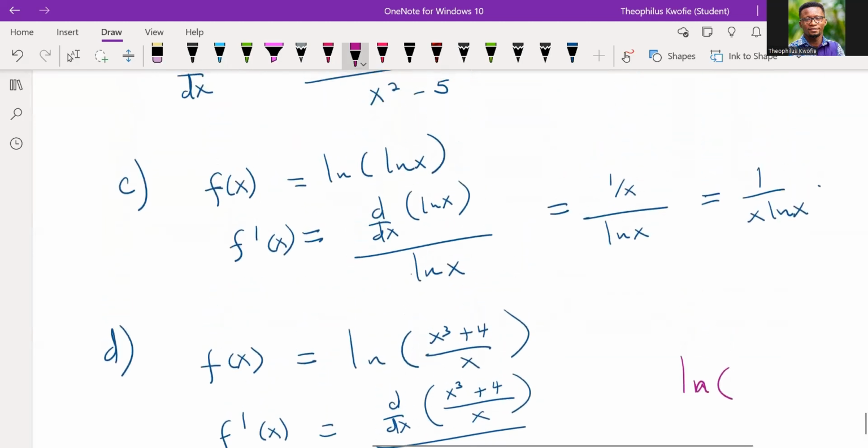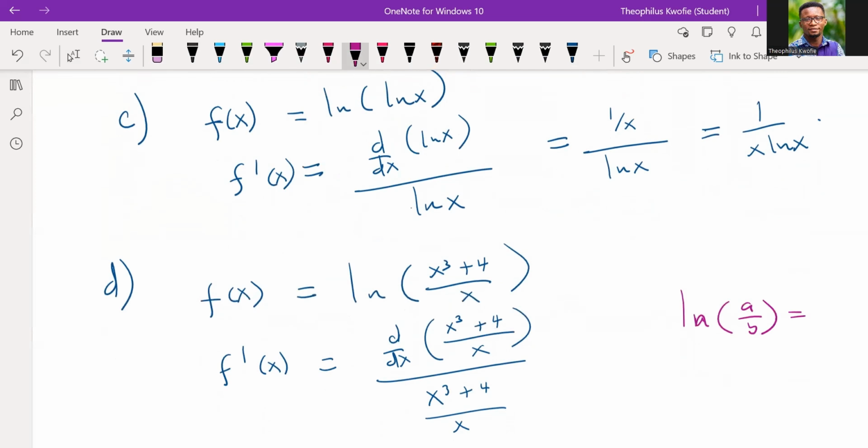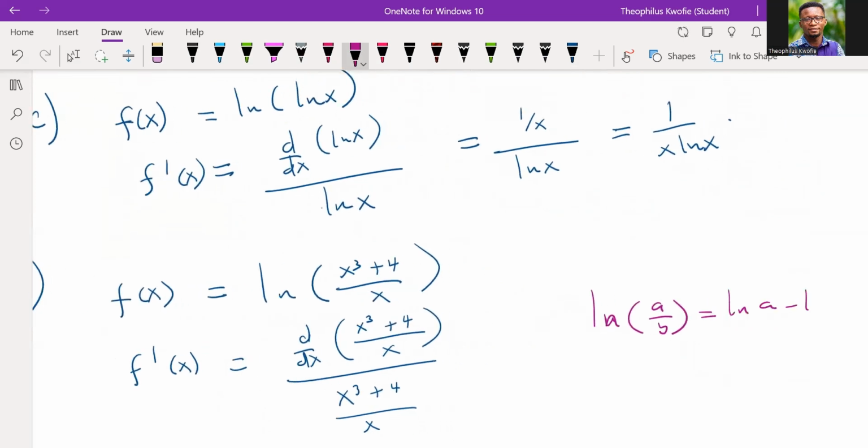One of the laws is that the logarithm of this quotient is the same as the natural log of a minus the natural log of b. So please, let's take notes.